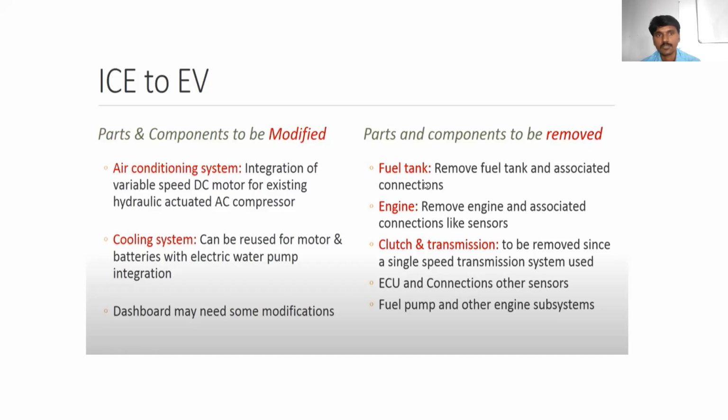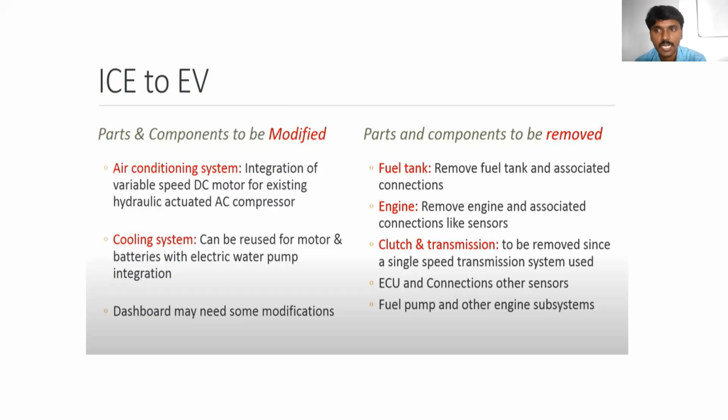Parts and components to be removed. This is the main point when going from an IC engine vehicle to the electric vehicle: the fuel tank is removed. Whenever we design a battery operated vehicle, there is no need to put in the fuel tank because the engine will not be used. But in the case of hybrid electric vehicles, we are using the IC engine, and the IC engine needs fuel, so definitely we have to place the fuel tank.